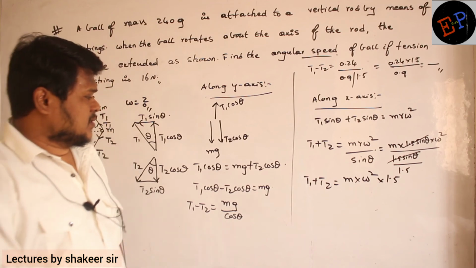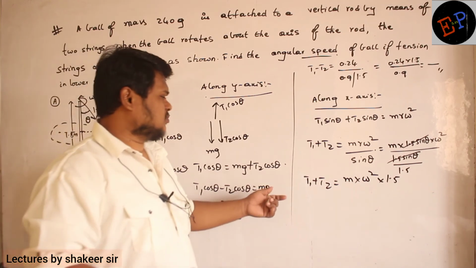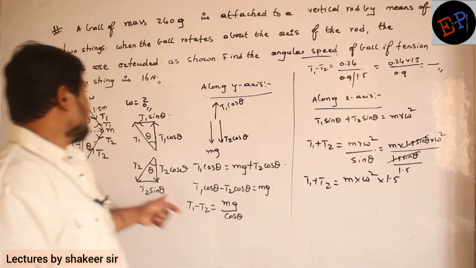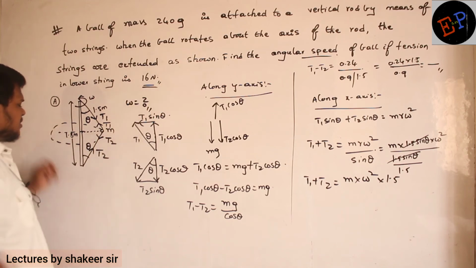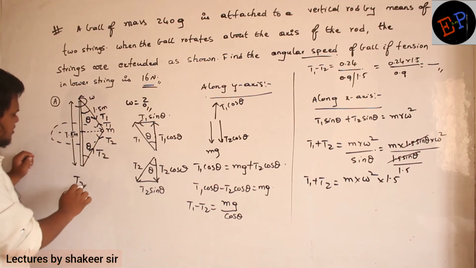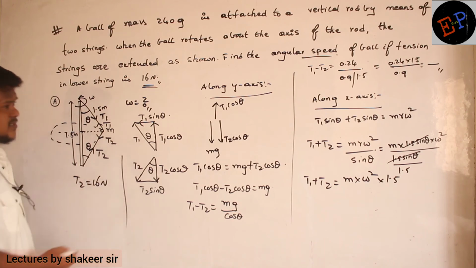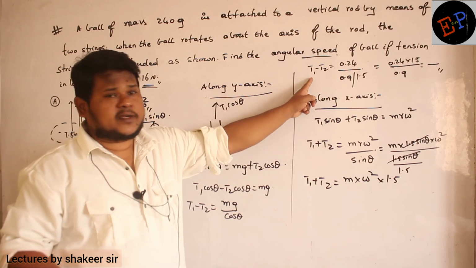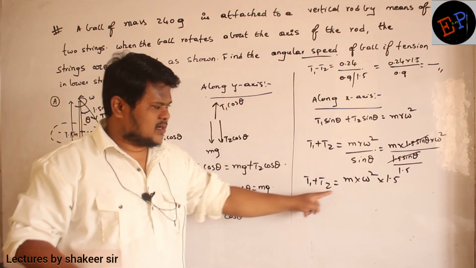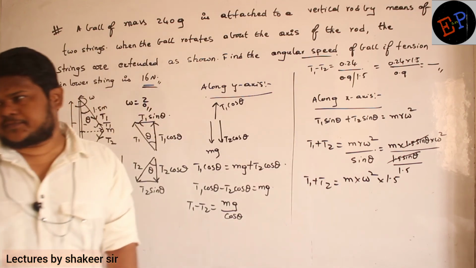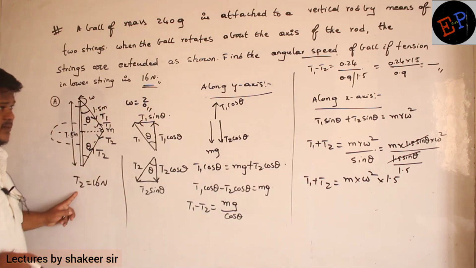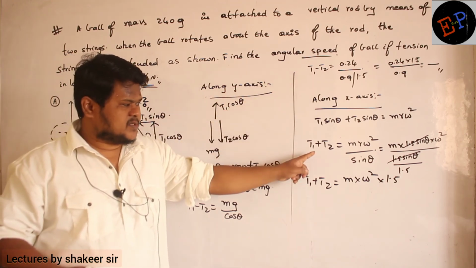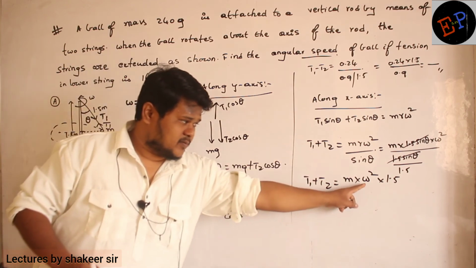Now I want the omega value. If I want the omega value, I require the T1 and T2 values. The lower tension is already given here, 60 Newton. T2 value is already given. So if T2 is given, and T1 minus T2 is equal to some value that I will get, from there you will get T1. So substitute T1 and T2 here, then can't you get the omega value? That is how we do the calculation. T2 value is already given and the T1 minus T2 value we have already calculated. From there you calculate T1. So substitute T1 and T2 here, then I will get the required omega value.